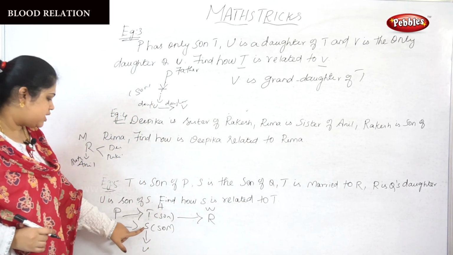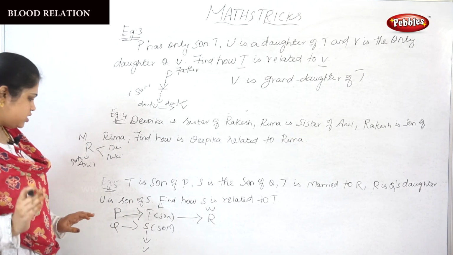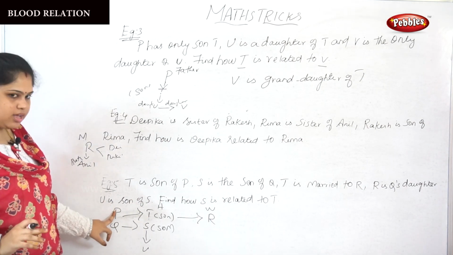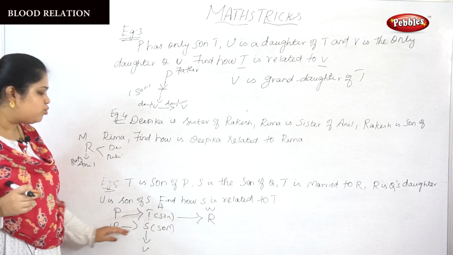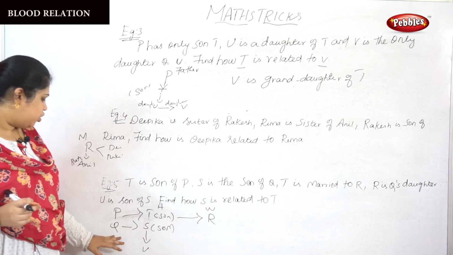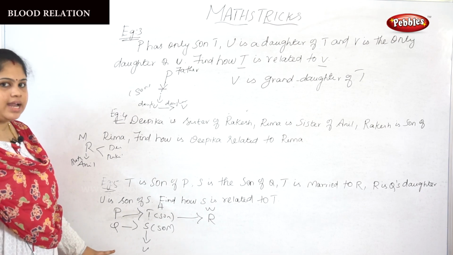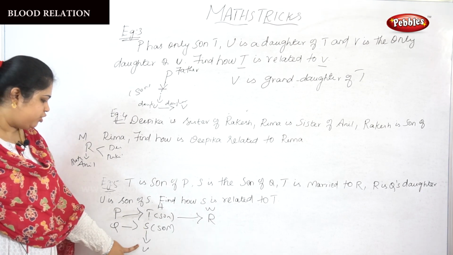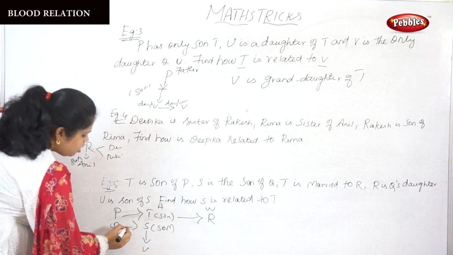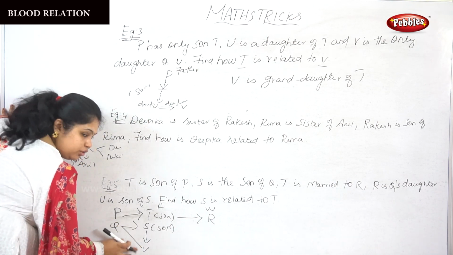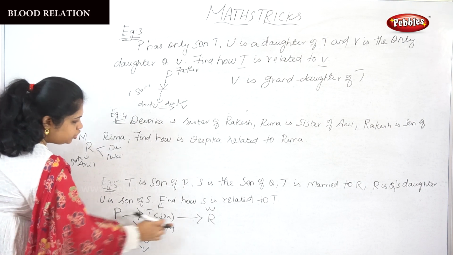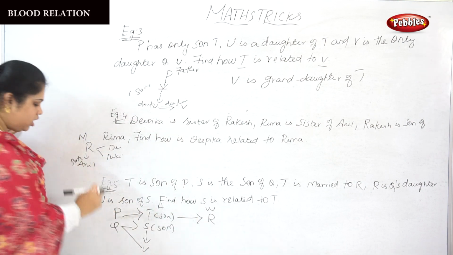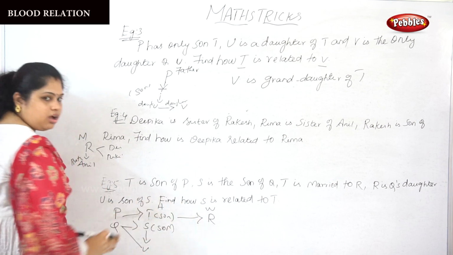So how S is related to T means, just listen carefully. P is a father. P has a son T. So T married Q's daughter R. So Q has both sons, S and U. Q's daughter is R. Listen carefully.